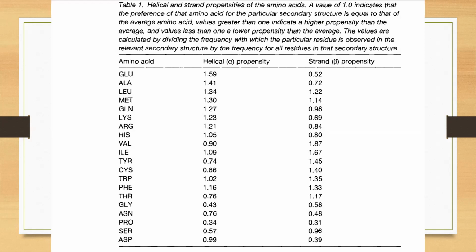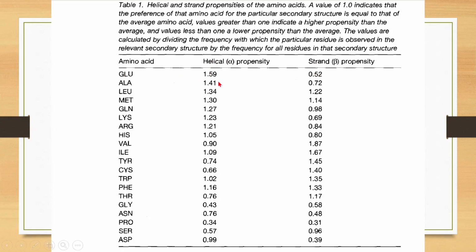Look at this table. This table gives the secondary structure propensity of different amino acids. If you look at glutamate, it has a strong, or high, propensity for helical conformation, whereas the propensity value is less for beta strand conformation. This propensity value indicates its preference to be in a particular secondary structural conformation.